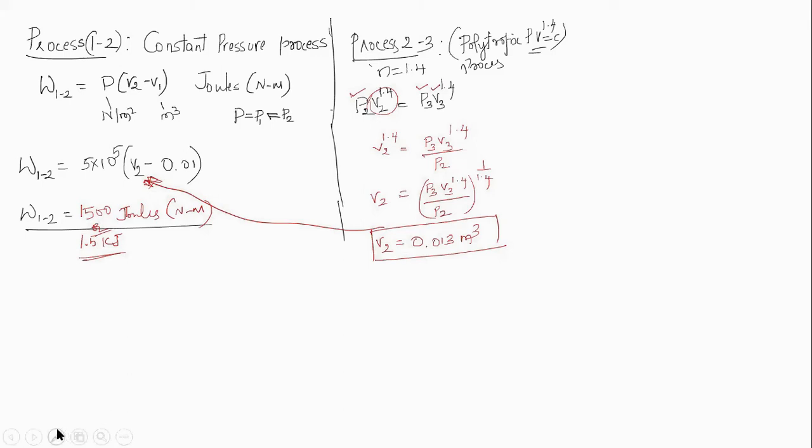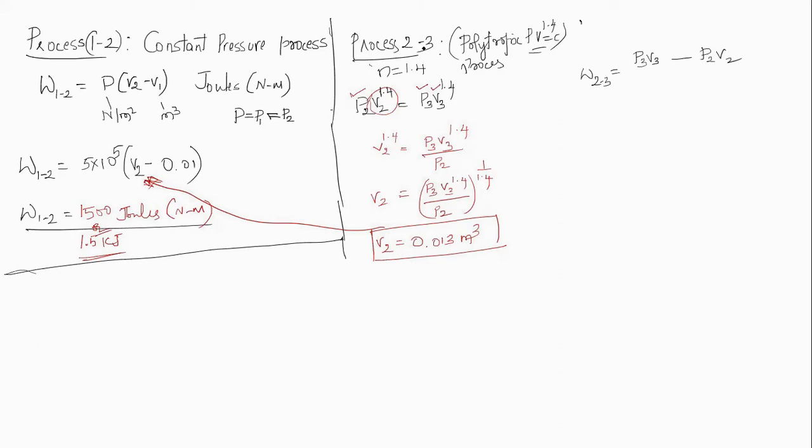The next process, which is process 3 to 1. Sorry, I forgot to calculate W2 to 3. Let us find W2 to 3. W2 to 3 is the polytropic process, that is final volume, that is P3 V3, minus initial, P2 V2. See, every time I should not write P2 V2 and P1 V1.